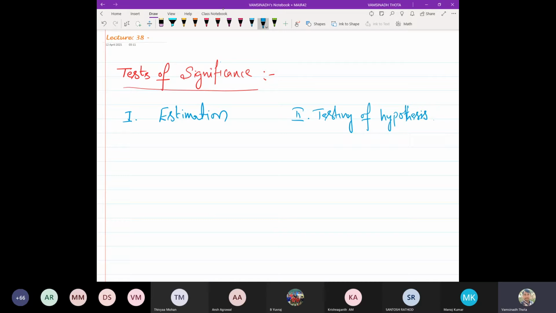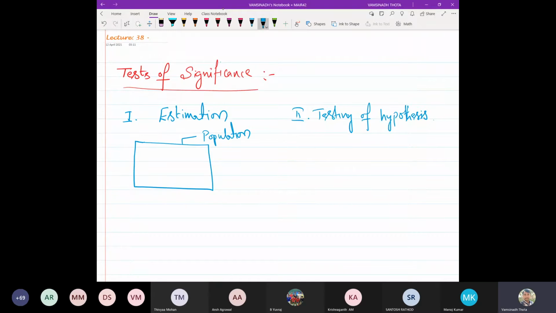What do we mean by estimation? Suppose we have a population, and for this population there is a statistical parameter which we do not know.